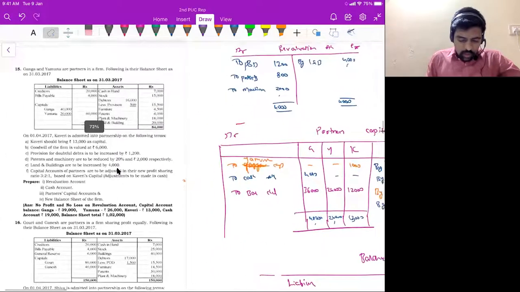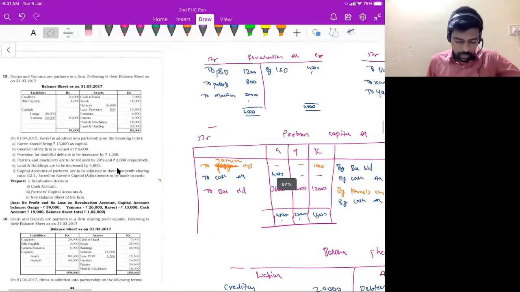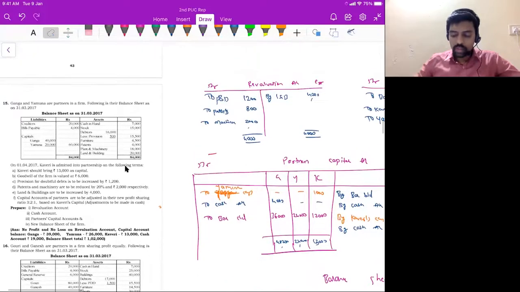Okay. We'll do this question properly. Provision for doubtful debts is to be increased by 1200. So PDD is increasing, correct? So revaluation account debit side to PDD 1200 rupees. Patents and machinery are reduced by 20% and then 2000 respectively. Depreciation. So debit side to patents and then to machinery.